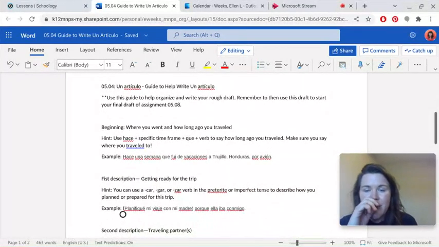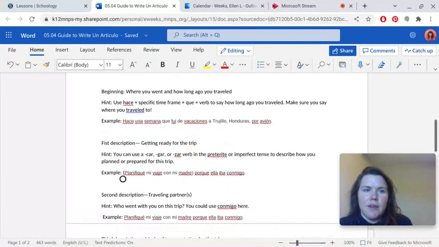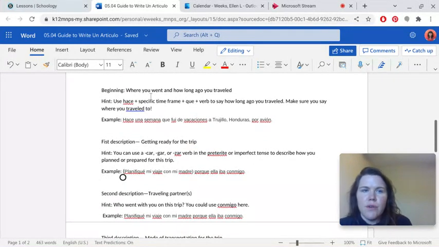Okay, so underneath the list of requirements, you have a guide. I want you to use this guide. You can also watch this video, and a link of this video will be posted right here, also in the document. The beginning of your submission should talk about where you went and how long you traveled. Again, you can express this any way you want, but this is an example of how to do it.